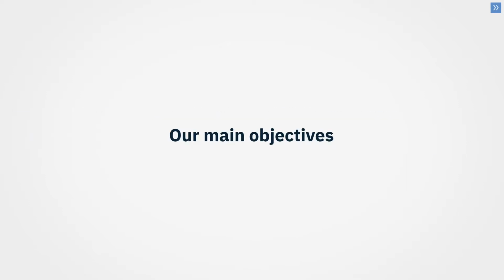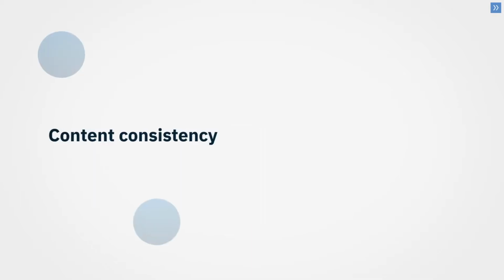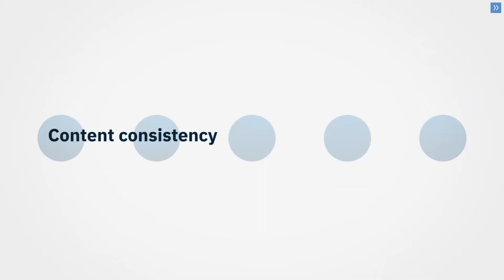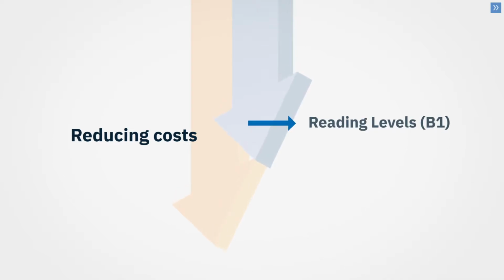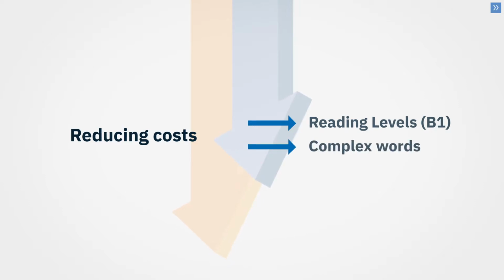The main objective of Textmetrics towards its users and clients is improving content consistency, reducing costs, and increasing turnover. Content consistency is reinforced through algorithms developed specifically for corporate identity, as well as writing guides. Reducing costs on customer support can be related to content reading levels. Do people quickly understand what you write? Are you using complex words or writing in simple language?